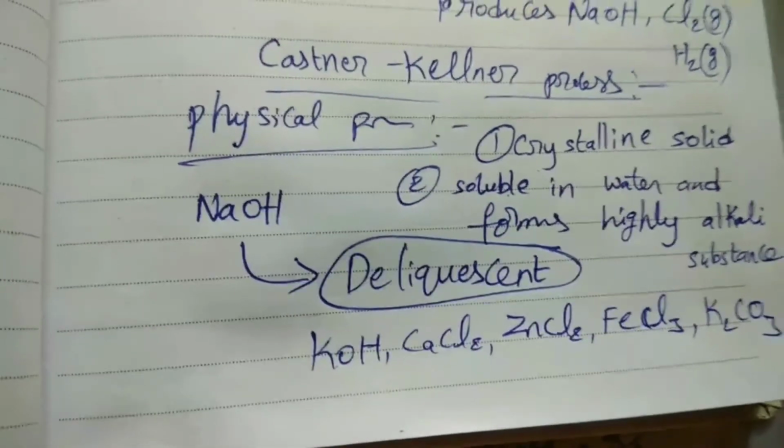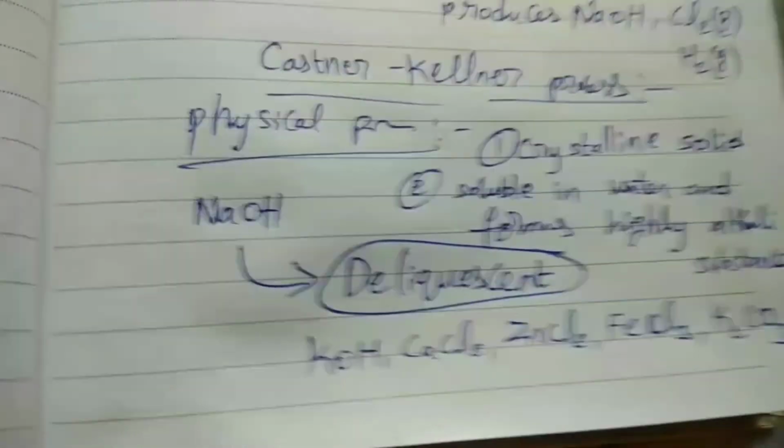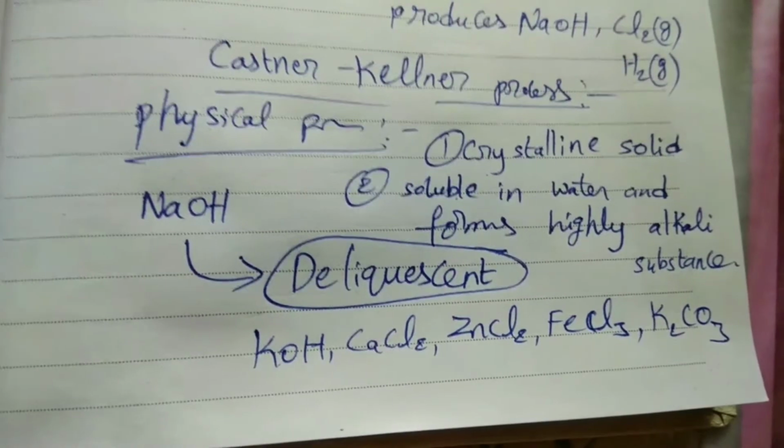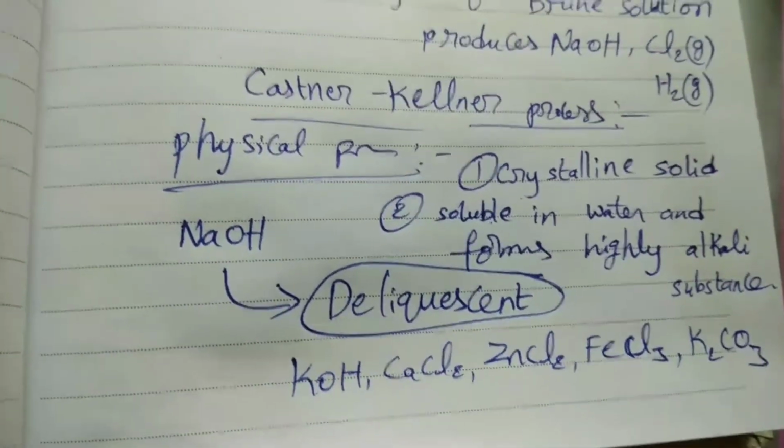All these substances can absorb moisture from air and change to the solution state. Next, a similar type of definition is there with a small difference, that is nothing but a hygroscopic substance.